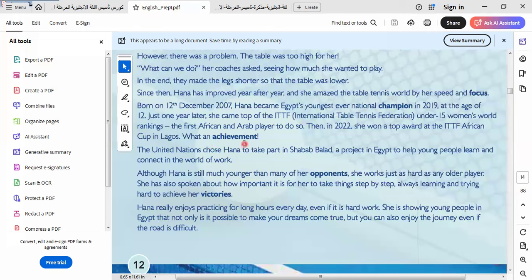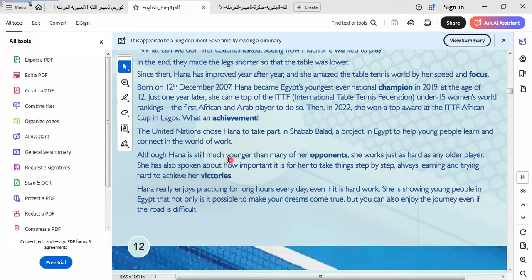What an achievement! The United Nations chose Hannah to take part in Shabab Balad, a project in Egypt to help young people learn and connect with the world of work.